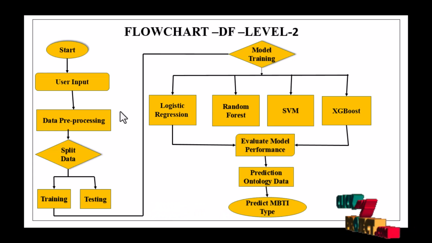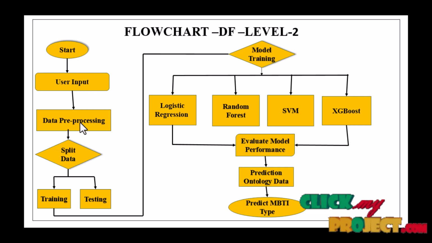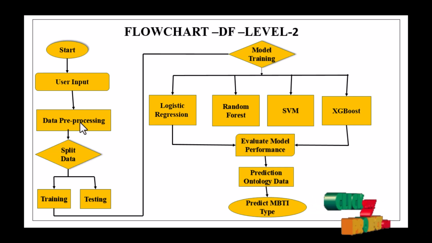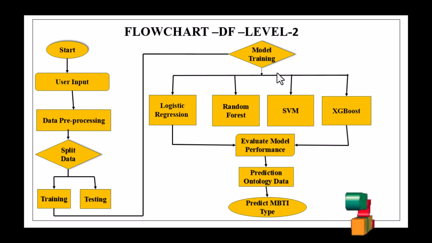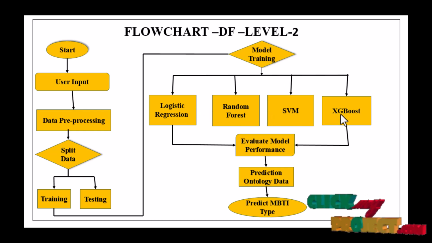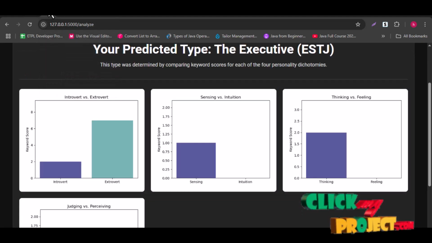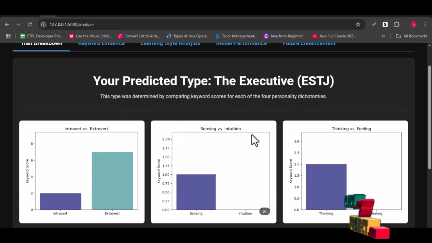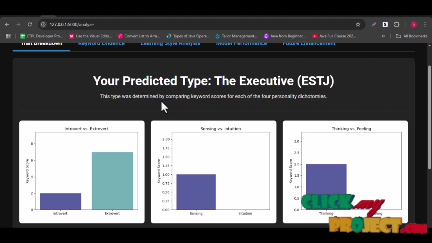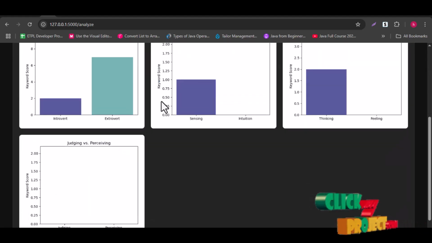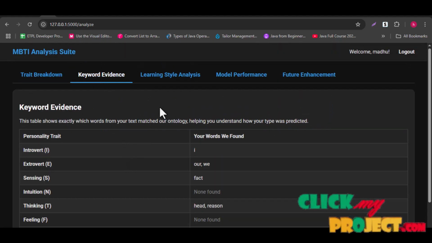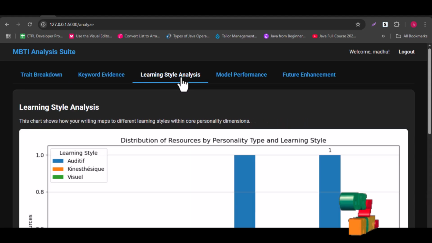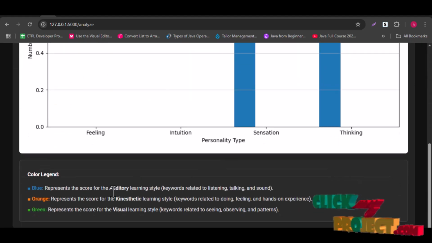The data preprocessing successfully completes cleaning and transforming the data, and after that you split the data into training and testing: training is 80% and testing is 20%. These steps are successfully completed. You then train the models: logistic regression, random forest, SVM, and XGBoost. With this model training, I will predict the MBTI, and this type is determined by comparing the keyword score for each personality. I will give the keyword evidence of how it is predicted, and I will give the learning style analysis.